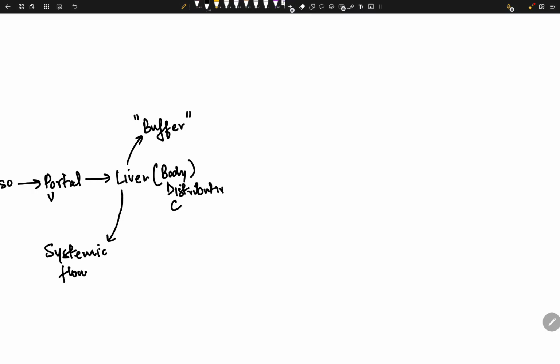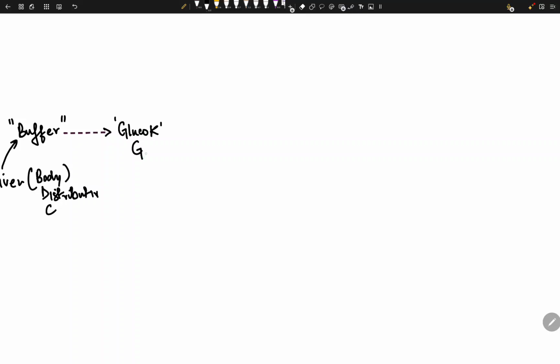Now, how exactly does it buffer? That's what we want to know. How does it do it? What enzyme starts the process? Everything starts with glucokinase. The reaction is that glucose goes through glucokinase, and glucokinase traps this glucose and adds a phosphate at the 6th position of the carbon. So G6P. Now the glucose is trapped inside the cells of the liver.